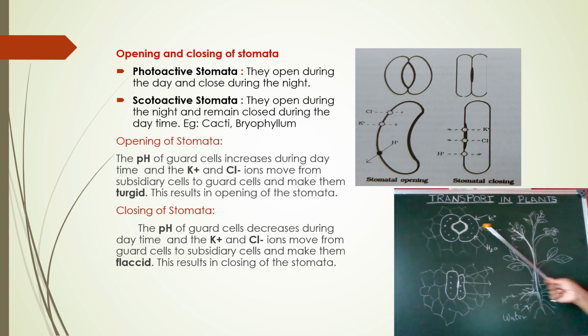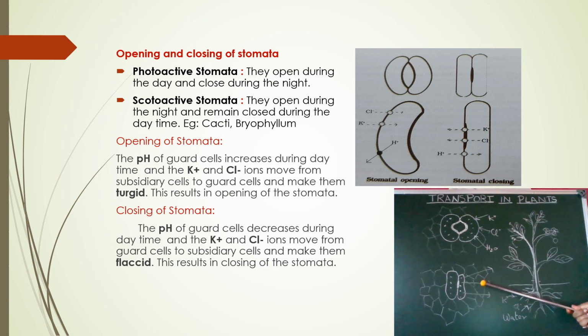That is, the continuous entering of water. This is a hypotonic solution, and due to osmosis, water continuously enters the guard cells, and these guard cells become turgid. Because the guard cells become turgid, it results in the opening of the stoma, and the excess water passes out through the stoma.